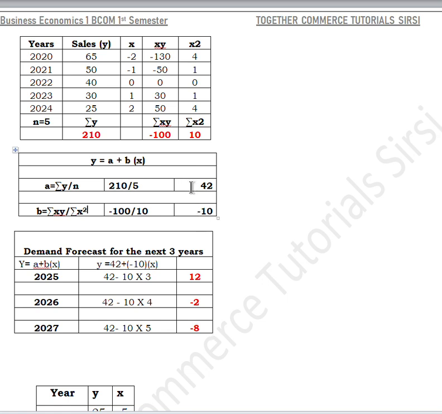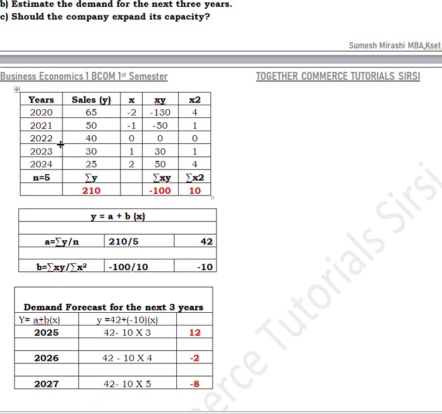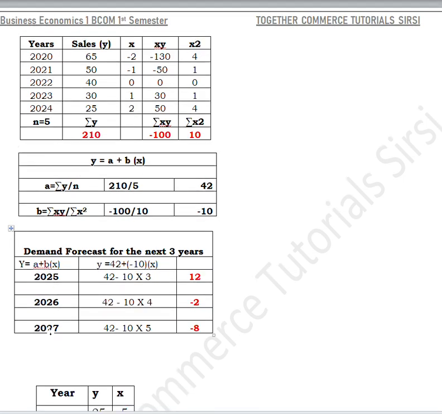Now you should take these two values, that is the value of a is 42 and the value of b is minus 10. You should put it in this equation, that is y is equal to a plus bx. In the place of a, I have taken 42. In the place of b, I have taken minus 10. So this plus into minus becomes minus. The question asked was to estimate the demand for the next 3 years. So the next 3 years after 24 are 25, 26 and 27.